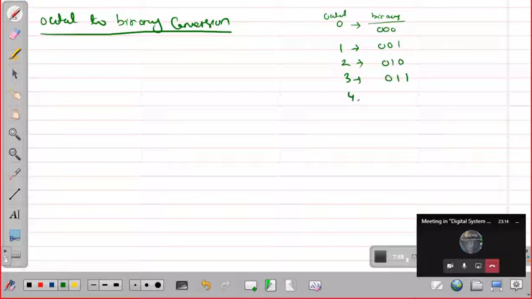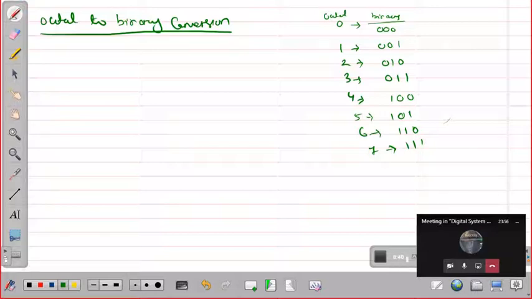So like this, for 4, what will it be? For 4, what will be the binary equivalent? 100. For 5, it is 101. For 6, it is 110. And for 7, it is 111. So if you remember these 7 digits instantly, once someone says 4, you will say 100. If you memorize this, then it will be much easier for you to get the answer or to convert the things.